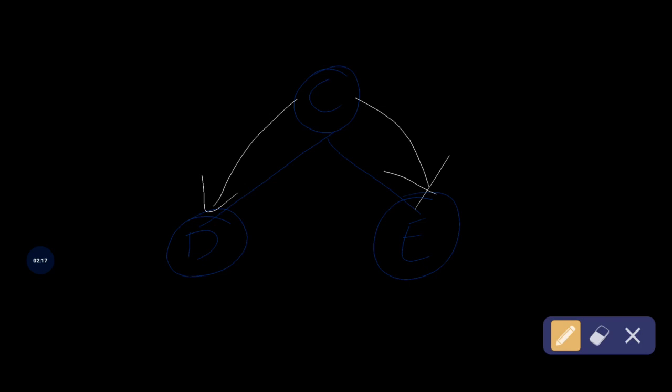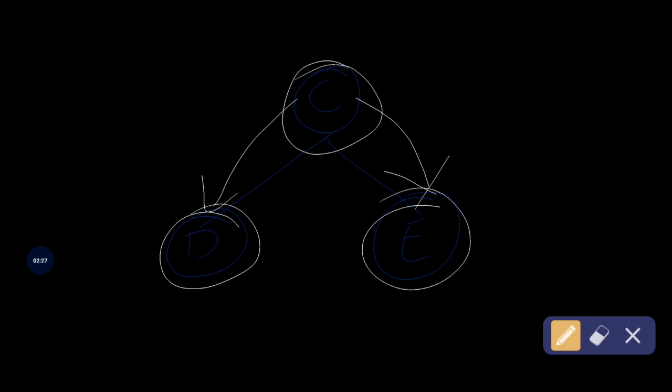Here the existing C company is creating independent companies, that is, D company and E company become independent companies. Why? Because C company is establishing a new company in a new location, that is, in a new geographical area. So that's why D and E become new companies. That means C company is creating the new company.